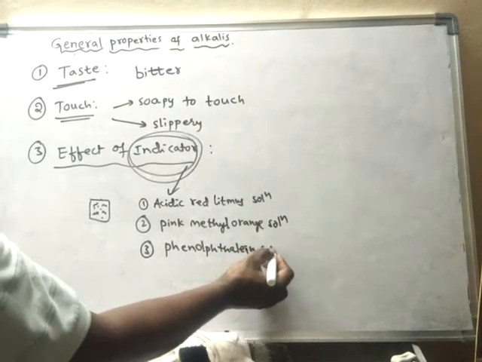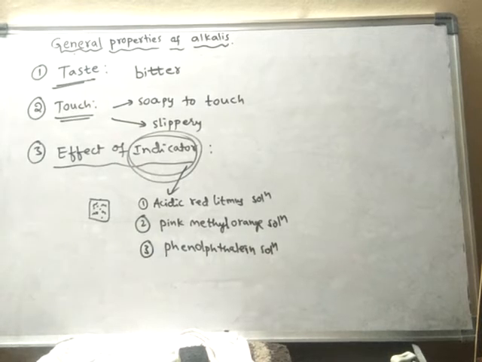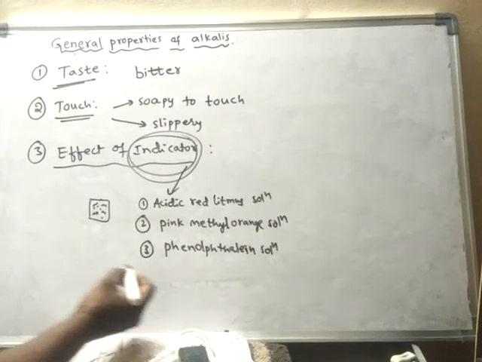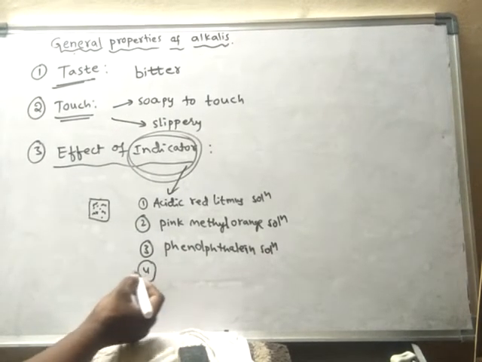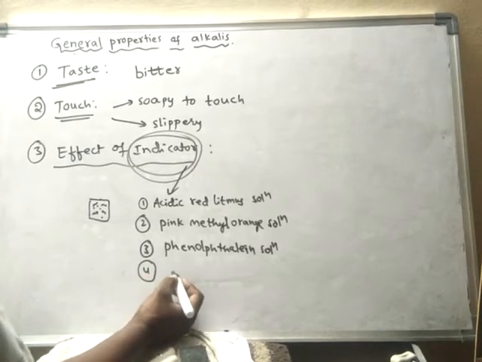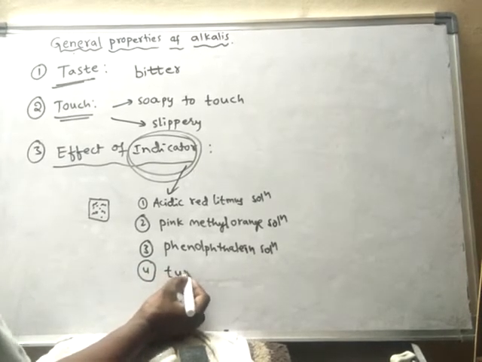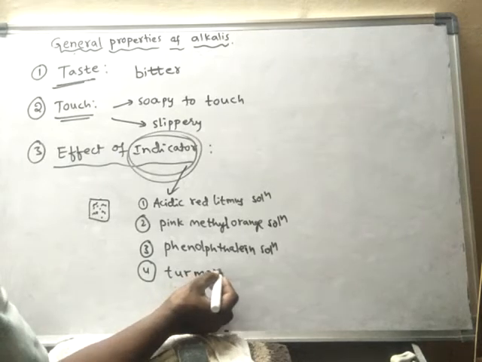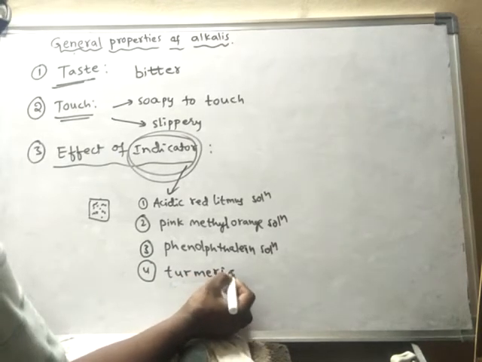Phenolphthalein solution is another indicator. Turmeric paper is another indicator.